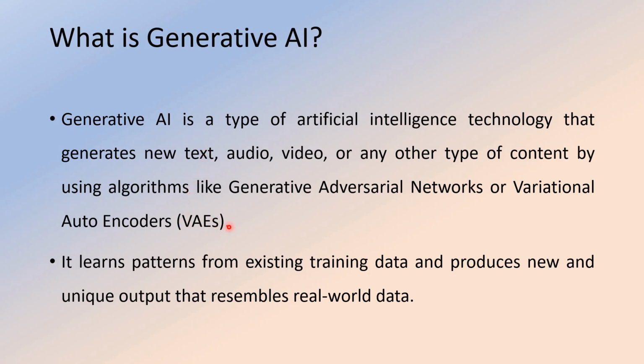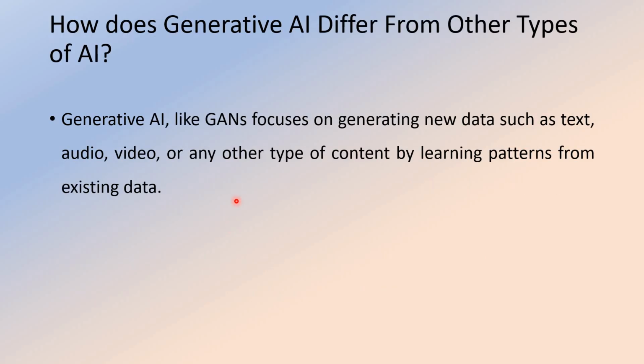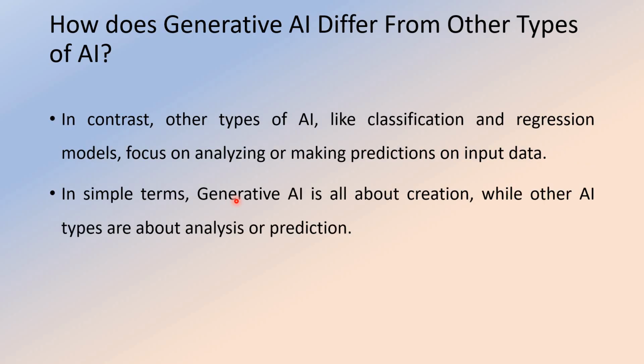So, these two things we train on some data in order to produce text, audio, as well as video. Okay, so it is generative AI. And what is traditional AI? In contrast to other types of AI, artificial intelligence normally contains some classical things in machine learning, like classification and regression models, mainly focusing on analyzing predictions and grouping the data by using unsupervised learning, clustering or grouping, etc. In simple terms, generative AI is all about creation, while other types of AI are about analysis or prediction.